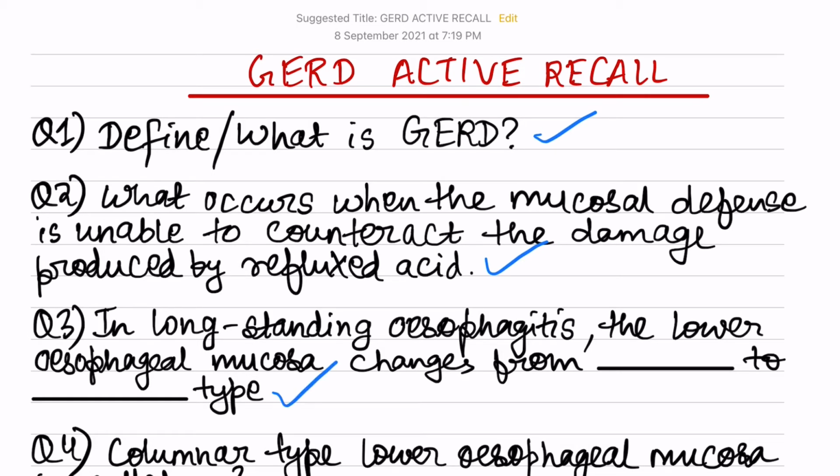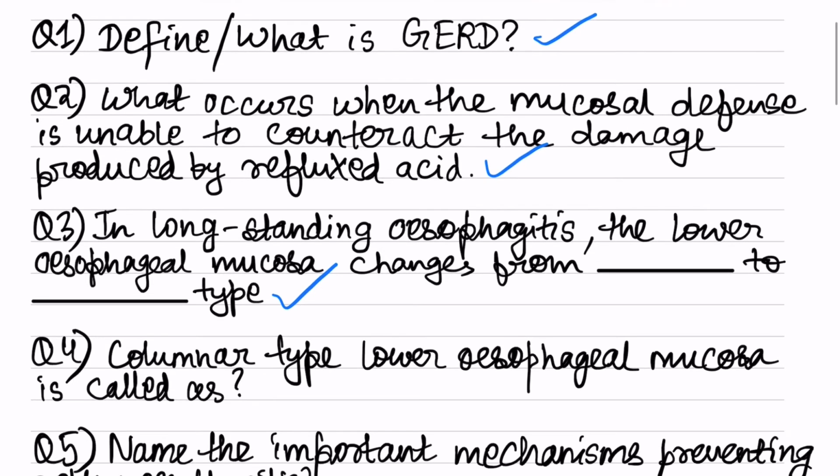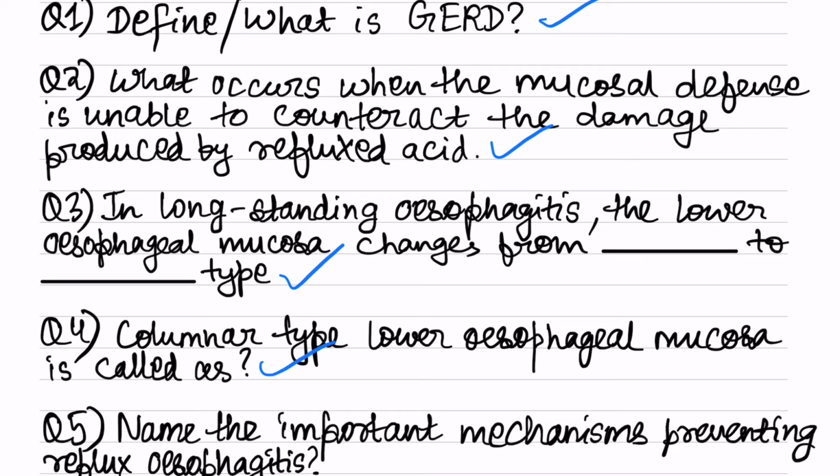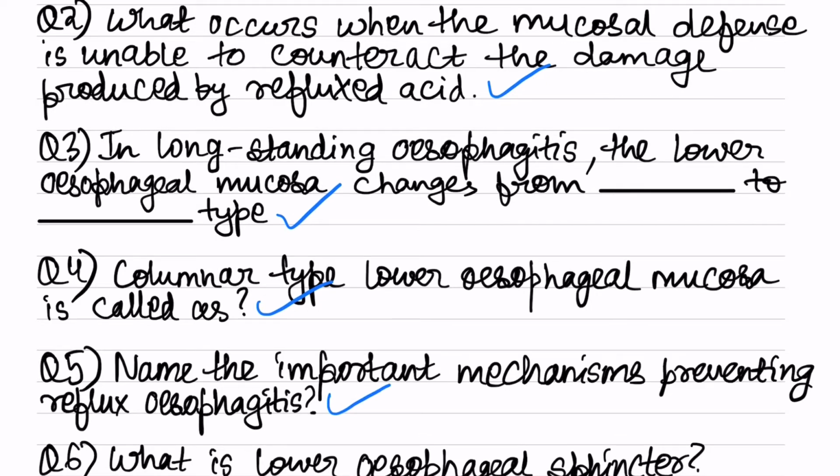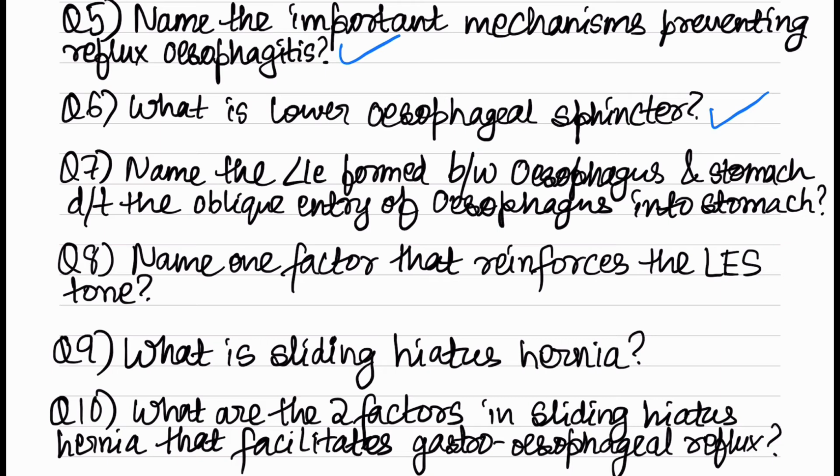Columnar type lower esophageal mucosa is called as. Name the important mechanisms preventing reflux esophagitis. What is lower esophageal sphincter? Name the angle formed between esophagus and stomach due to the oblique entry of esophagus into stomach. Name one factor that reinforces the lower esophageal sphincter tone.